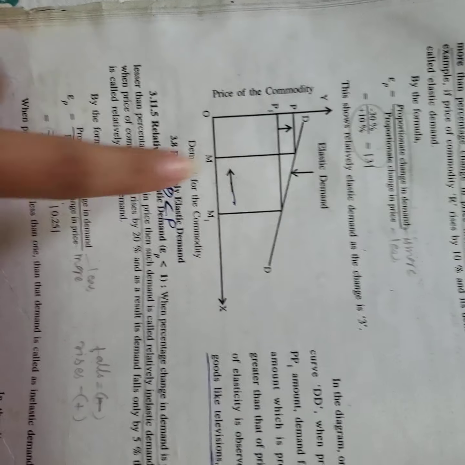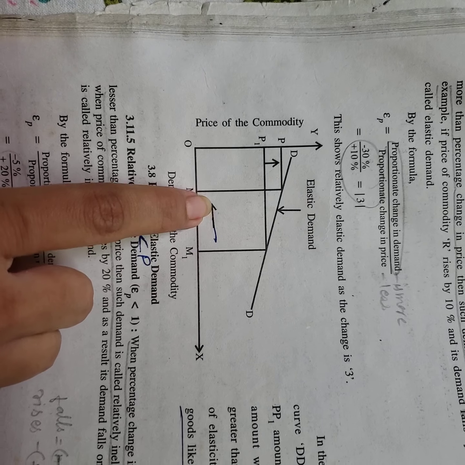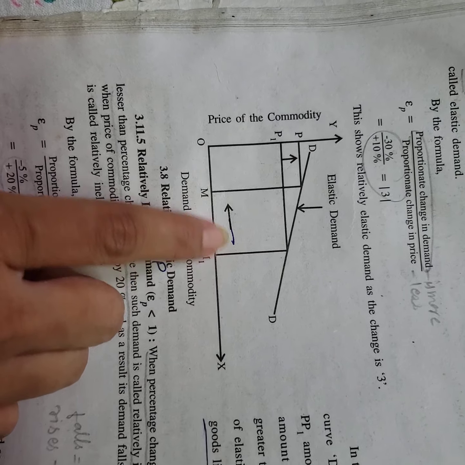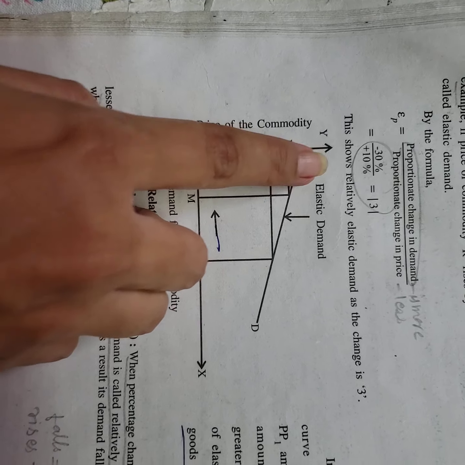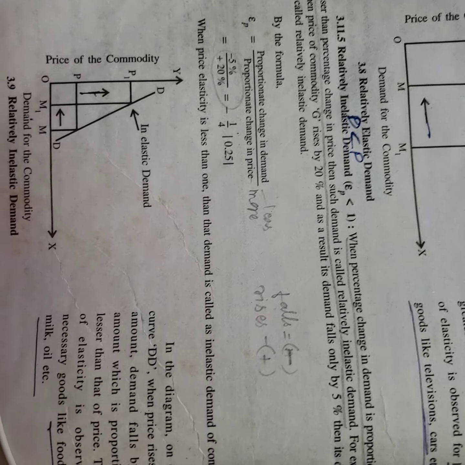Okay, and in the diagram also you can see that there is more change in demand than change in price. See this arrow, there is more change in demand than there is change in price. So that is called relatively elastic demand. Okay, next one, relatively inelastic demand.